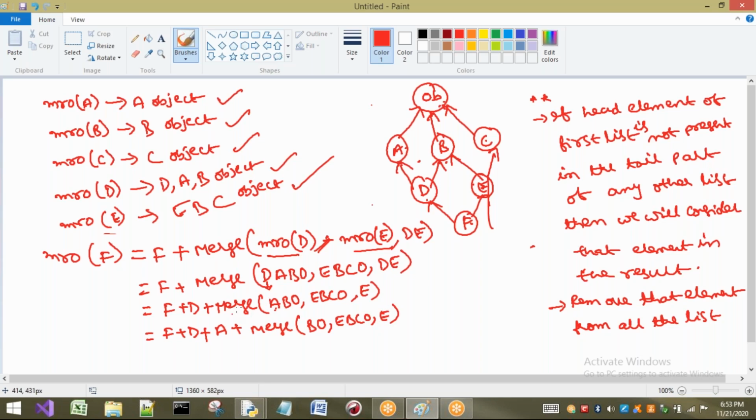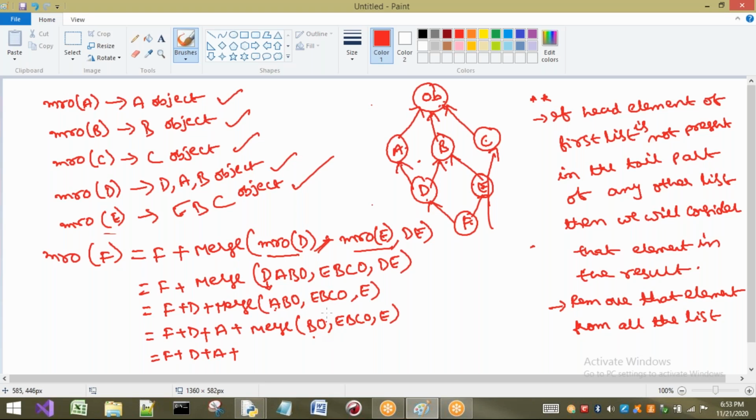Okay, right. Now next one is what? F plus D plus A plus. Now I have to check for what? Head B. I want to check for B. Is B present in any of the tail part? Yes, it is present in the tail part only. So I should not consider this one. So if I am not going to consider this one, I have to go to next list.